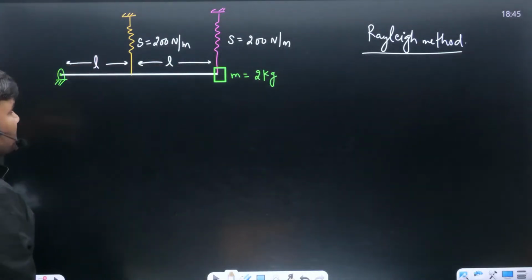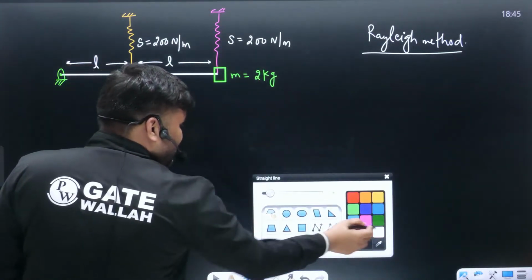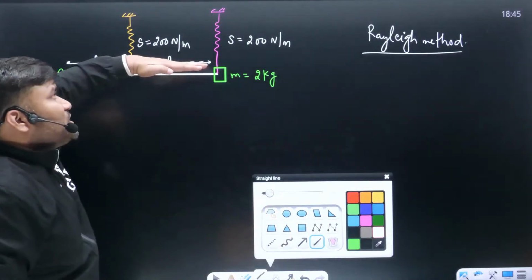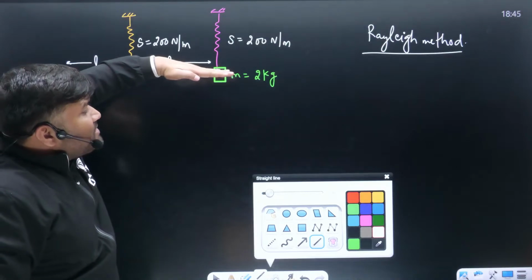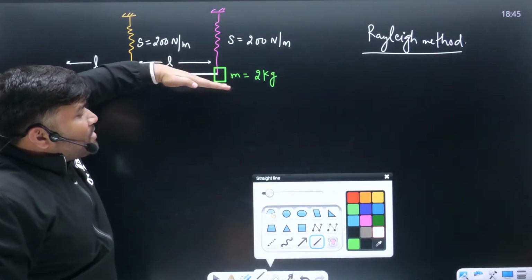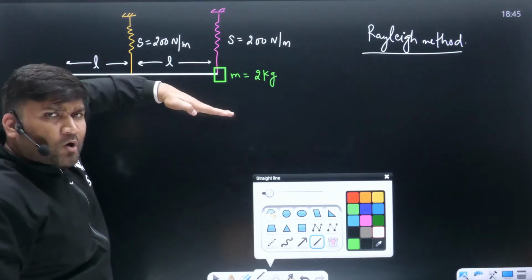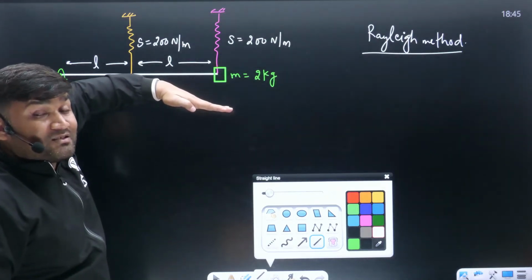How can we solve this, beta? With the help of relay method. Arre bhai, this was the initial position, and once you leave it, due to weight it will try to come down, and the springs' deflections are going to balance this. Somewhere it will stop, and that is what I'm going to call its equilibrium position.